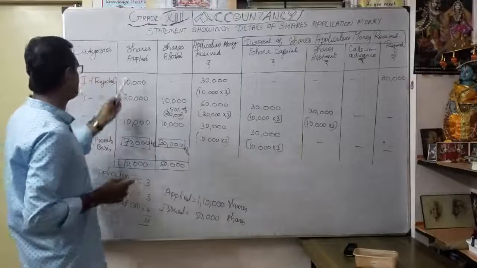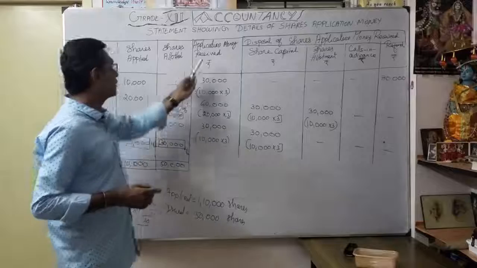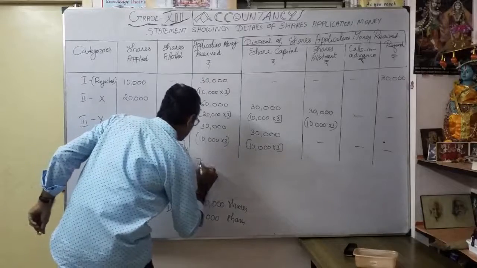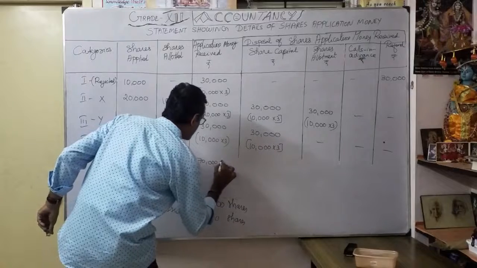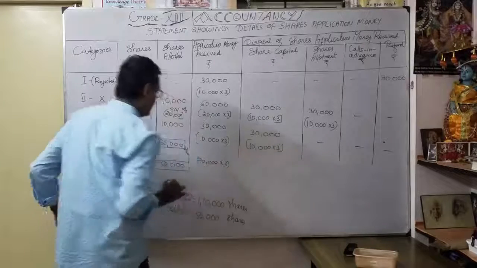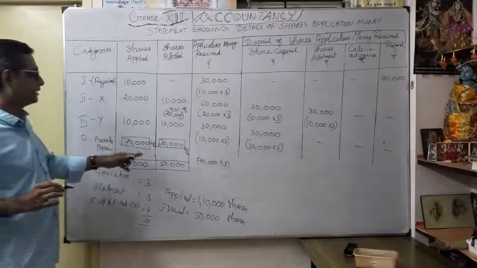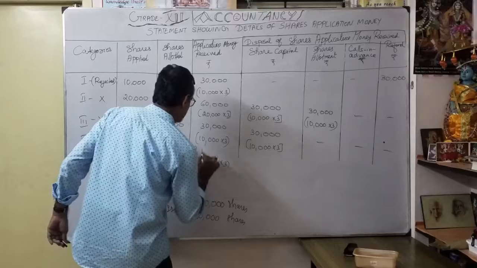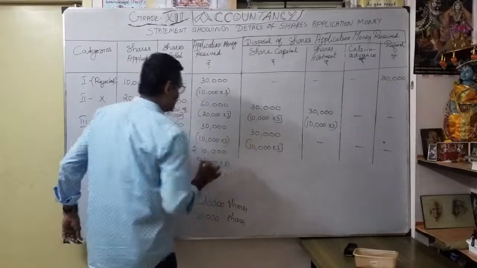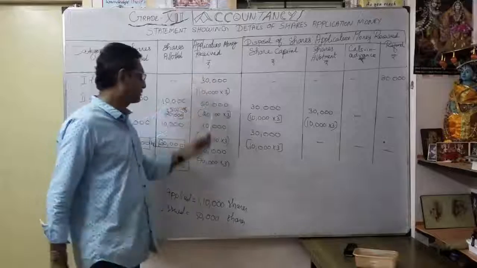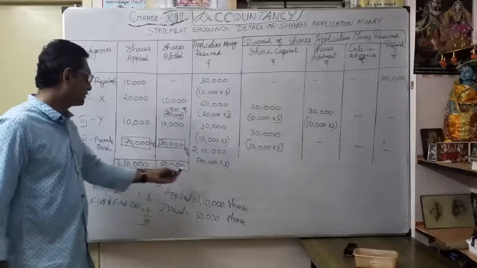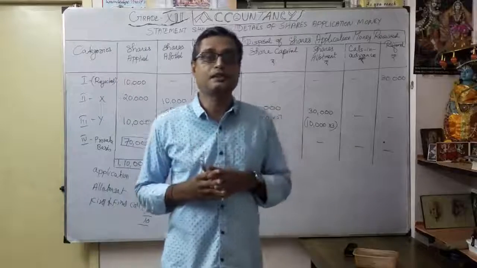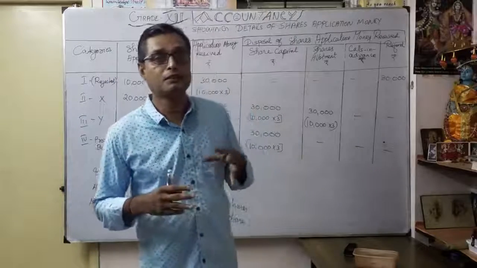Now we are going to calculate. So whatever shares applied, then shares allotted. Now here application money received how much? This 70,000, correct? Put in the bracket 70,000 into 3. So how much will I get? 70,000 into 3, 2,10,000. Again, get as share application. How much applied? 70,000 into 3 rupees. I got 2,10,000 rupees in the form of share application money for 70,000 shares.